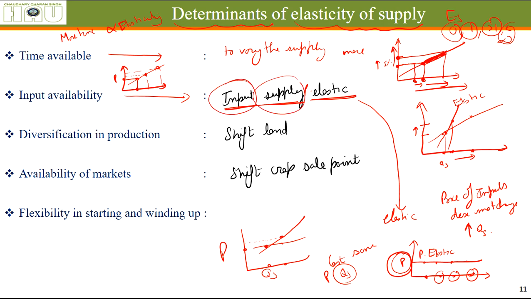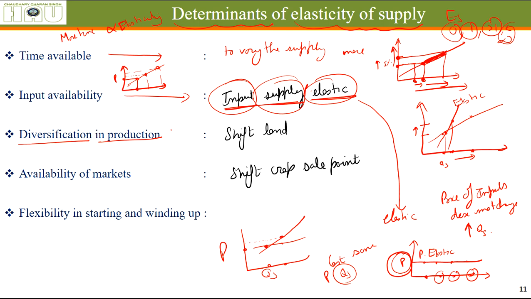Now when the supply of inputs is elastic, that means when the quantity demanded increases, their price does not change. If their price does not change, the cost of production of the goods does not change, and at the earlier price we are able to supply more and more. That means the supply curve is going to be elastic.